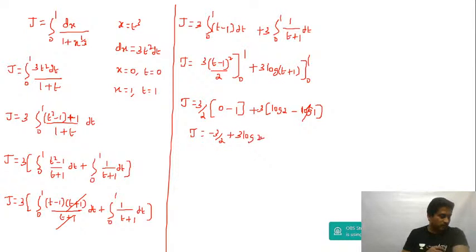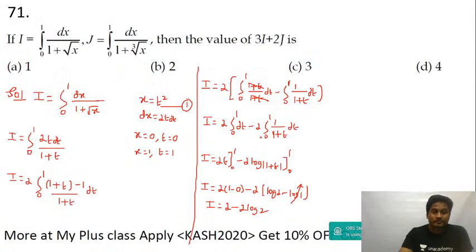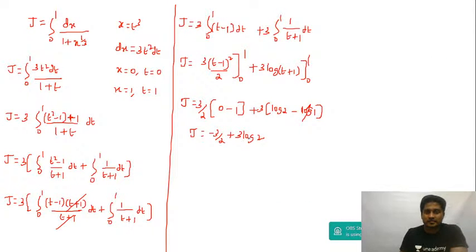Isn't it? Now what am I supposed to find, guys? I'm supposed to find 3I plus 2J.